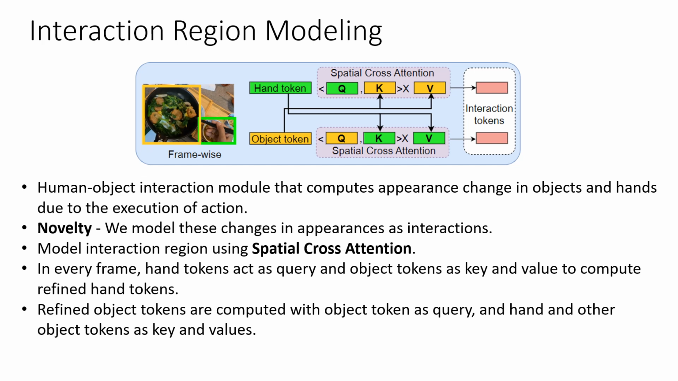So we take a cross-attention based mechanism where, for the hand object which is detected and the patches of that, we use cross-attention to compute the change in the hand object with respect to each object token. Whereas for each object token, we also see how it is being influenced by the hand and the other objects. Again, we model this using cross-attention in every frame. Both of these refined hand and object tokens computed using cross-attention are used as interaction tokens or interaction region tokens.